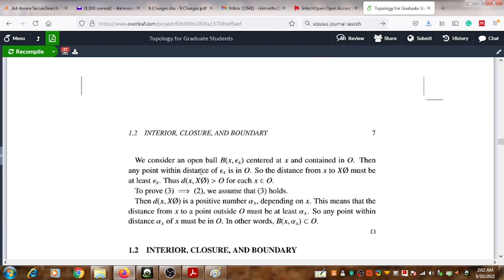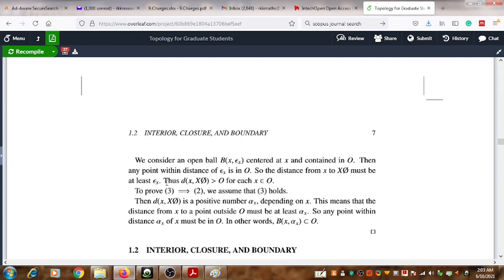We consider an open ball. Since statement 2 is true, there is an open ball B(x, epsilon x) centered at x, where x belongs to the given subset O, and then any point within a distance of epsilon x is in O. What does it mean?